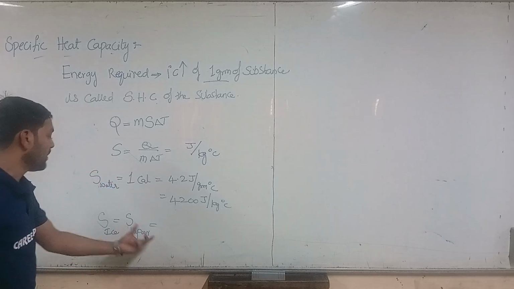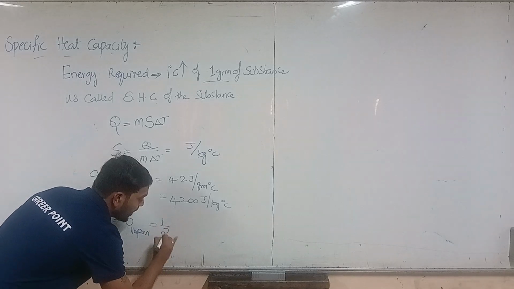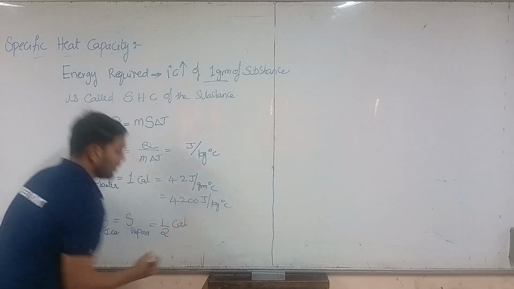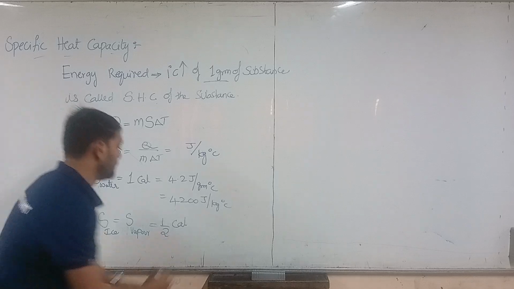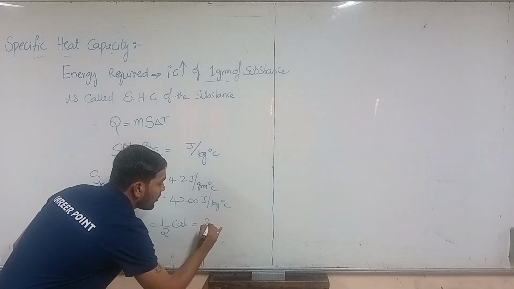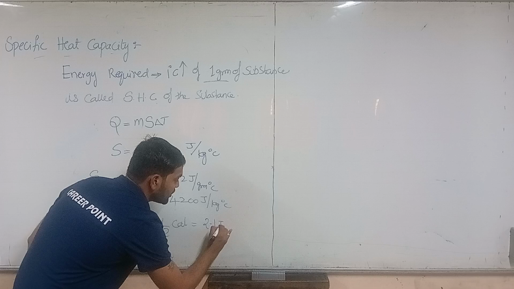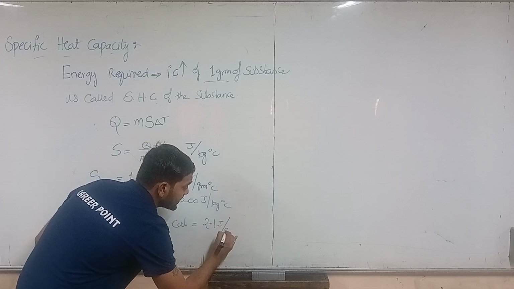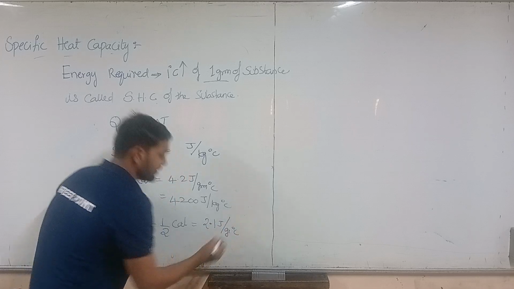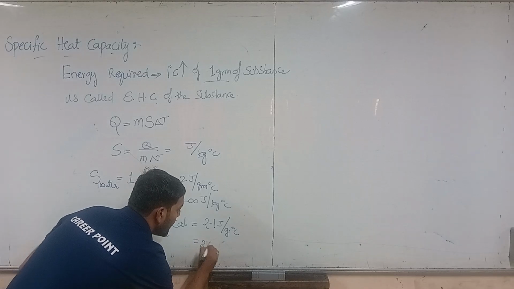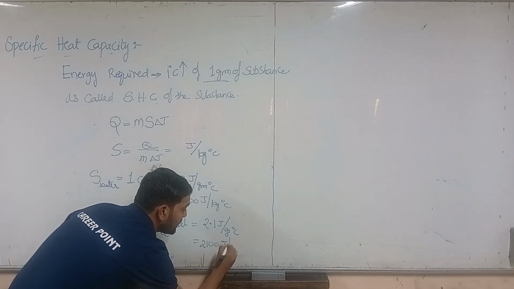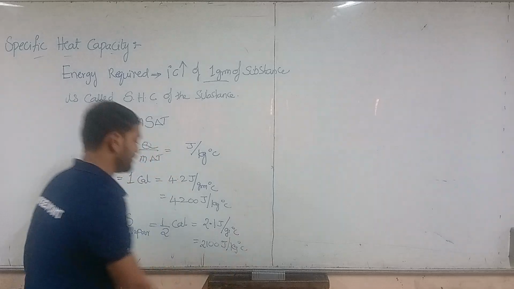The specific heat of vapor equals half a calorie, which is 2.1 joules per gram degree Celsius, or 2100 joules per kg degree Celsius.